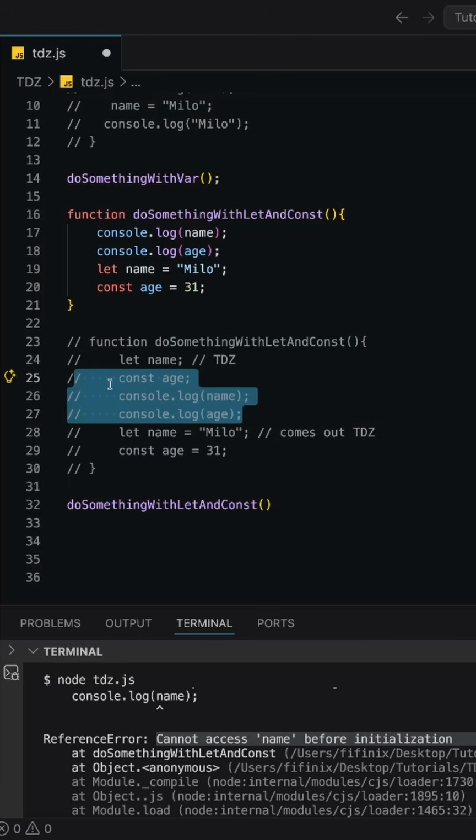Now this gap in between, no matter how much time it takes, that time is called the temporal dead zone.